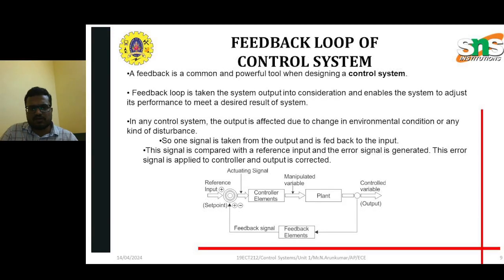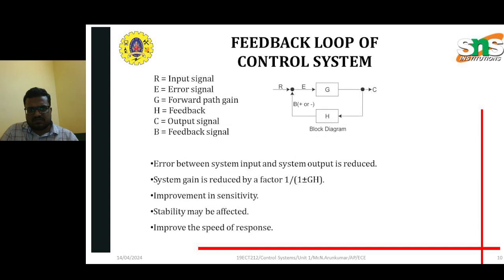And next one is the feedback loop control system. It is a closed loop control system because the feedback is the factor which gives the output of the concerned signal based on the input value. So if there is an error, then automatically the performance input is checked with the controller elements, and then it will remove the errors and transmit the information to the next block. Feedback loop of the system.